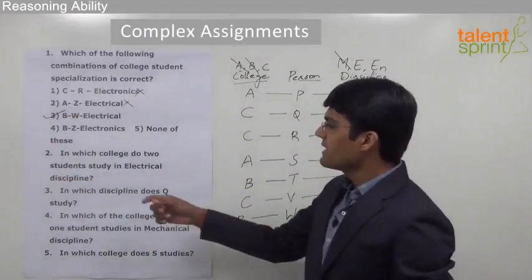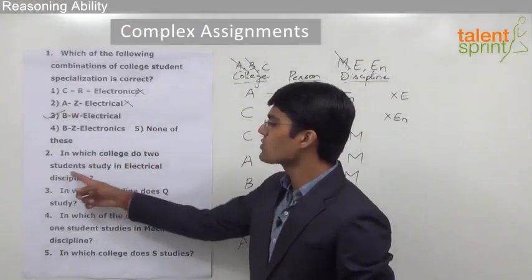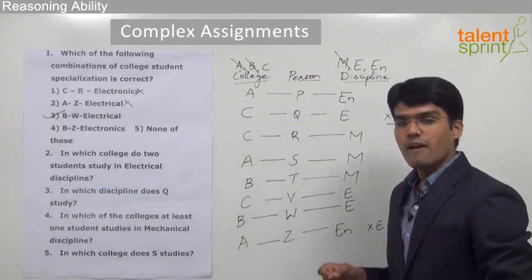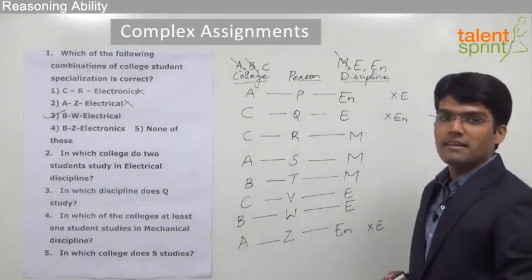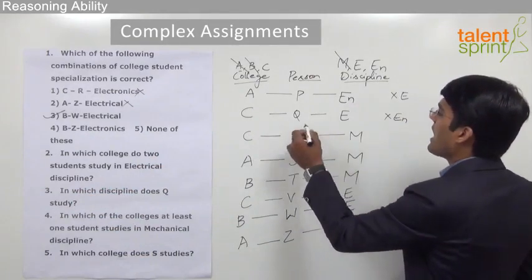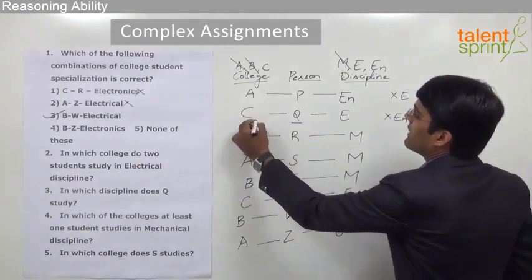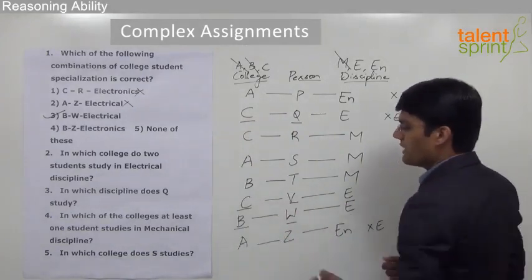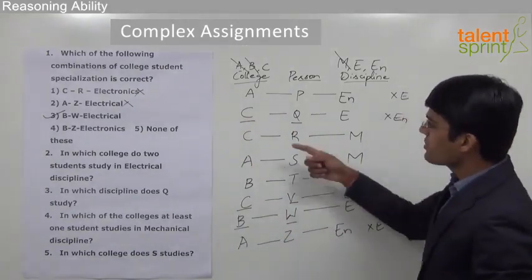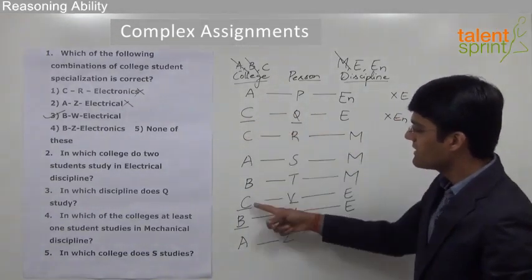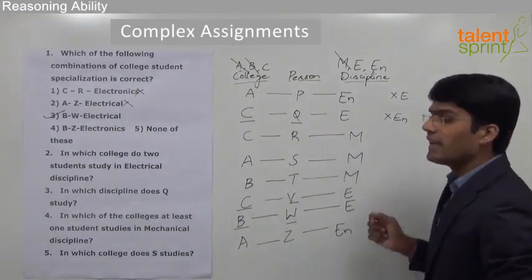The second question is, in which college do 2 students study in electrical discipline? So we need to find out that college where 2 students study electrical discipline. If we observe, the students studying in electrical discipline are Q in college C, V in college C and W in college B. And the 2 students who study in the same college are Q and V. That is, they study in college C and the discipline is electrical.